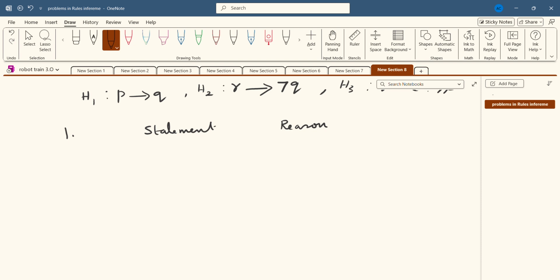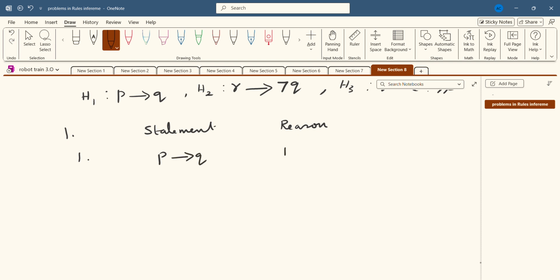Remember, all the premises are introduced in the problem. You can introduce any of the premises anywhere. It is not necessary to introduce the first premise first, second premise second, and so on. You can introduce any of the premises. That is your choice. Okay, so first I am going to introduce a premise, P conditional Q.